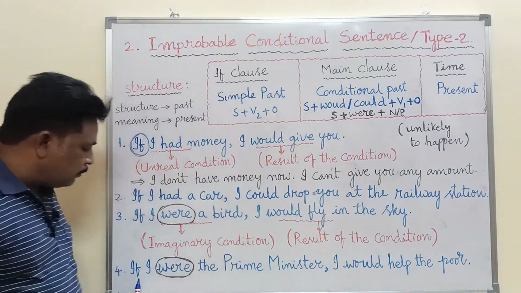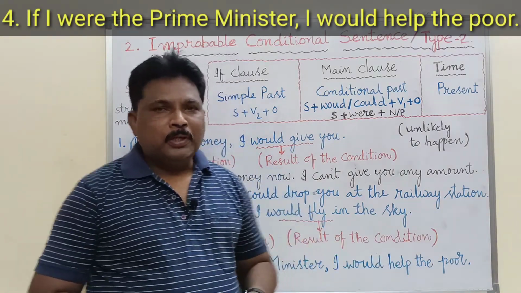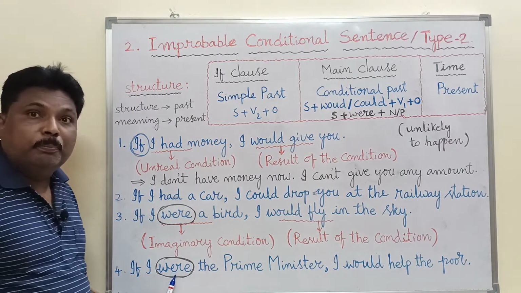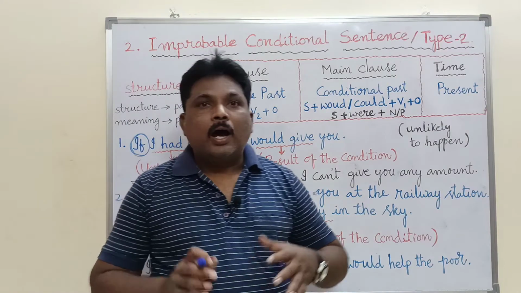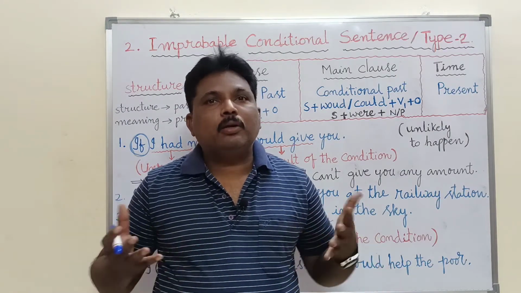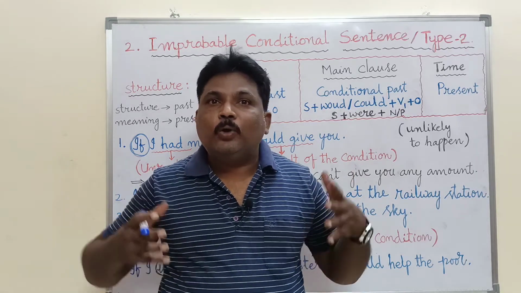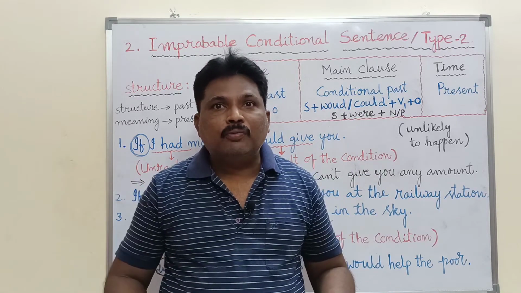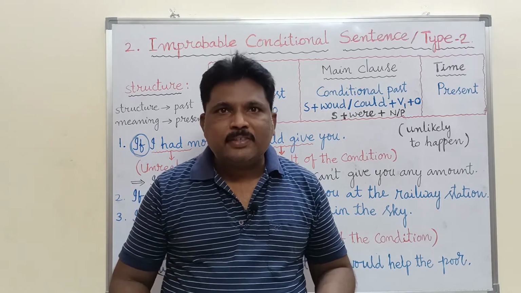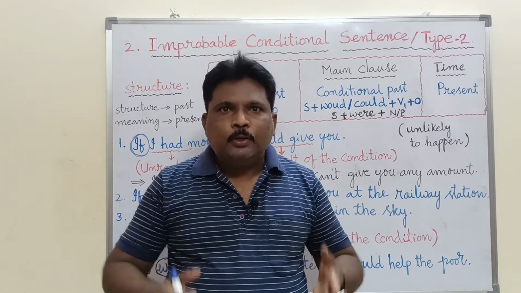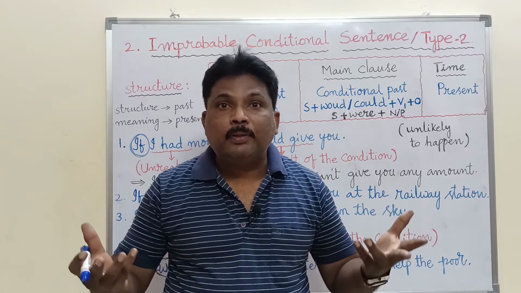Look at the second example. If I were the prime minister, I would help the poor. Same in the if clause also, here the verb is were. If I were the prime minister, I would help the poor. I am not the prime minister. I cannot be the prime minister. I am a lecturer. I am an English lecturer. So how can I be the prime minister of a specific country? It is not possible. All of a sudden, now itself, it is impossible for me to become the prime minister of so and so country. So I cannot help the poor people.